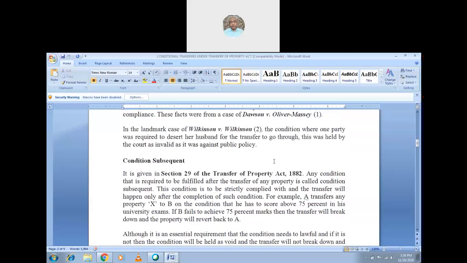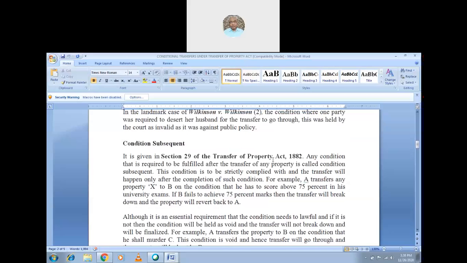That is about the condition precedent. Precedent means the condition should be fulfilled first, and later on the transfer will take place. So now we'll see the condition subsequent. Here the condition is subsequent, meaning later.